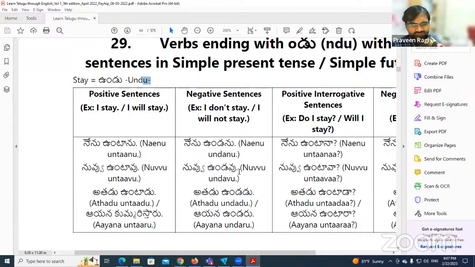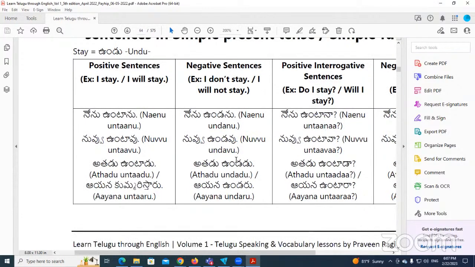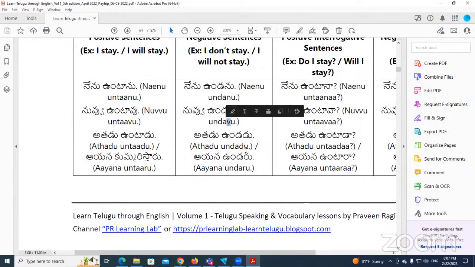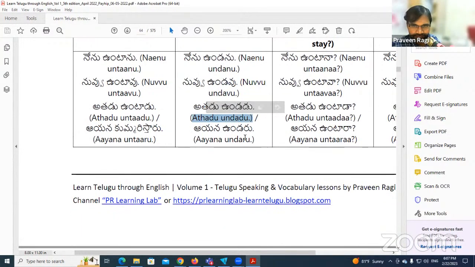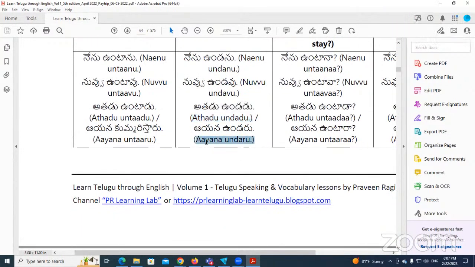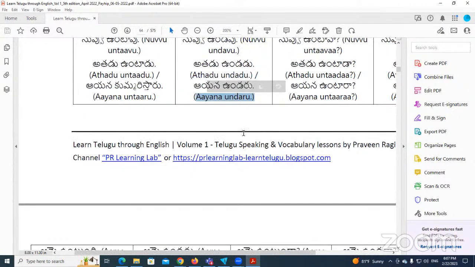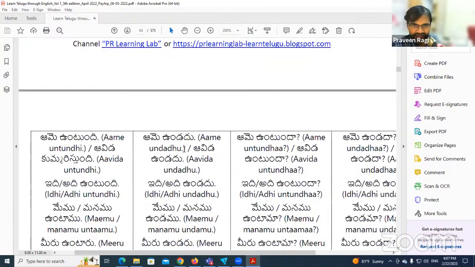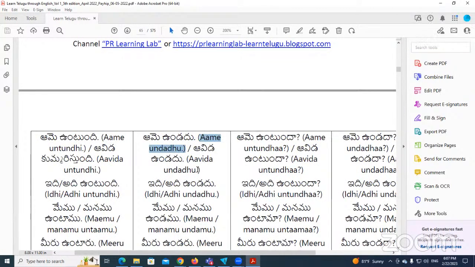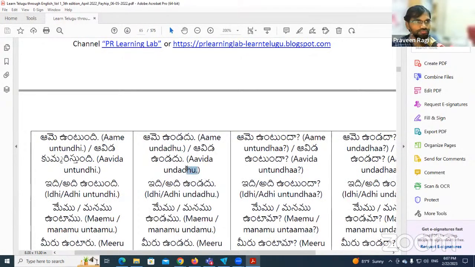Okay, so now, very easy, we need to change the suffix from the personal pronoun only for the other subjects. నువ్వు ఉండవు, you can read fast. అతడు ఉండడు, ఆయన ఉండరు, ఆమె ఉండదు.